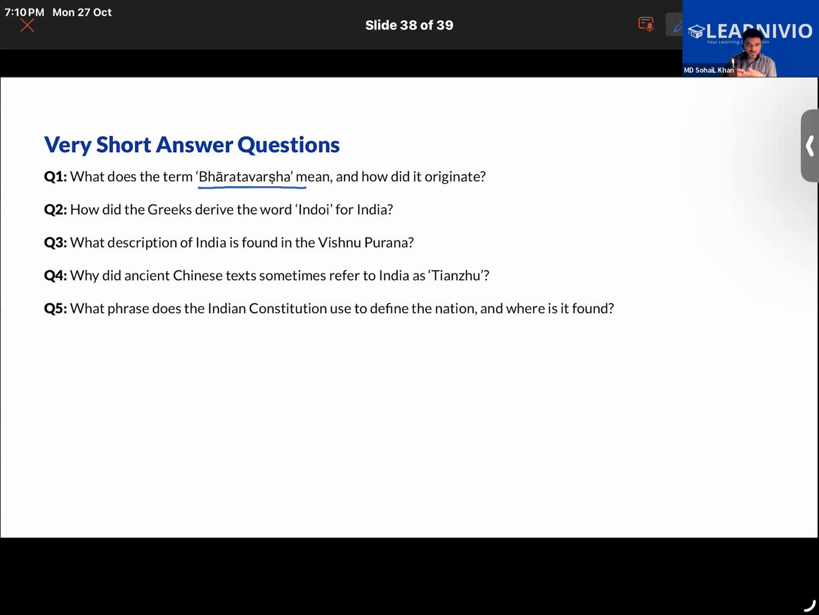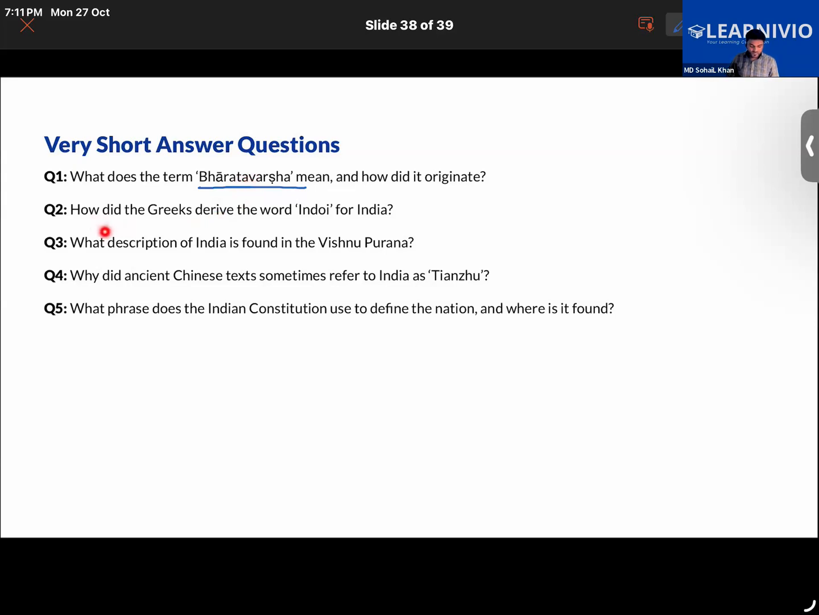Now the question here is that the word Bharatavarsha, in which book is it mentioned? In Mahabharata or in Rig Veda? Where is it found to be written? In Mahabharata, exactly. So the answer will be that Bharatavarsha means the land of Bharata, which refers to King Bharata, an ancient emperor in India. The name Bharatavarsha is found in the epic Mahabharata.